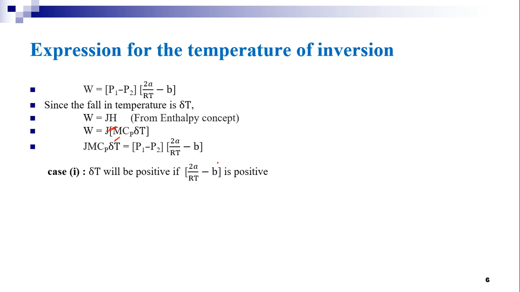So here the term 2A by RT minus B is very important. We can consider different cases. Since P1 minus P2 is positive, that is P1 is greater than P2, delta T will be positive if the term 2A by RT minus B is positive. That is, 2A by RT is greater than B, or T is less than 2A by RB.